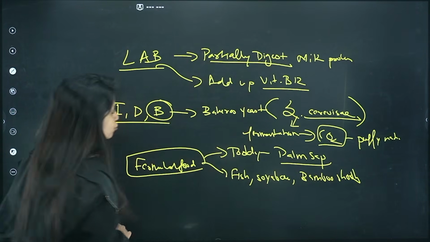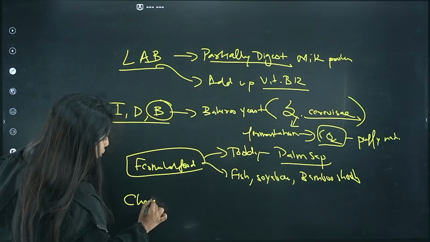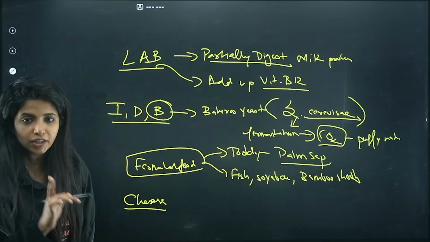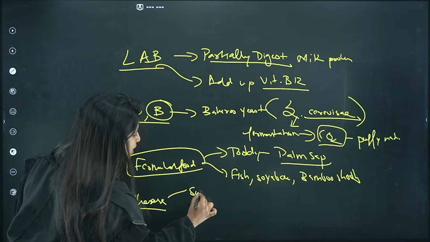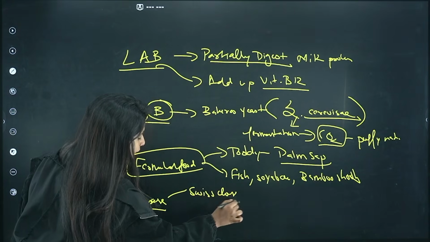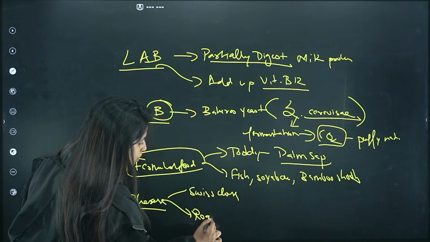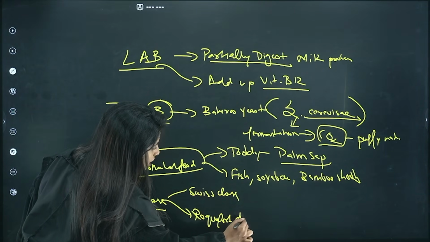Now, let's go into cheese production. For cheese production, what do you have? First, there are two types of cheese that you need to remember. One is the Swiss cheese, and the other one is the Roquefort cheese. Now, Roquefort cheese is very costly.